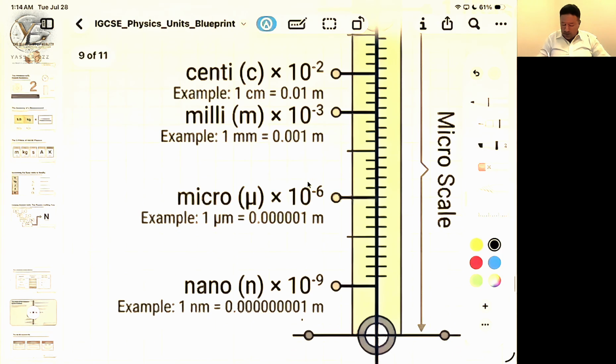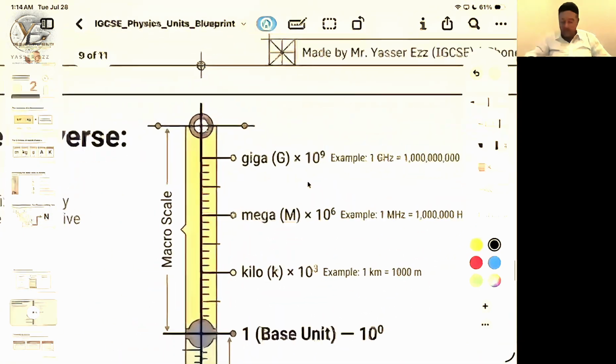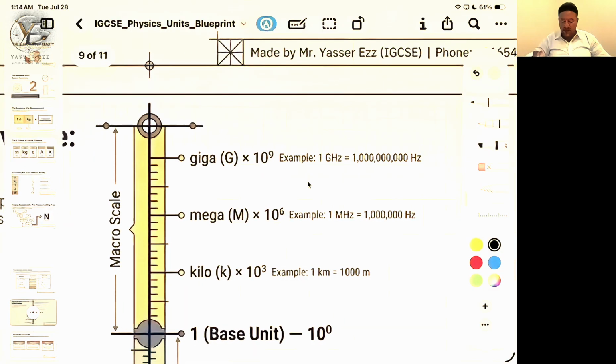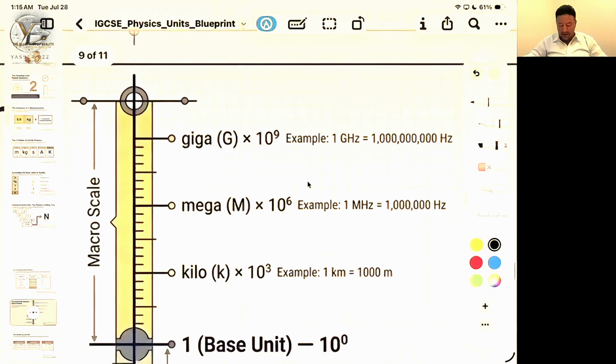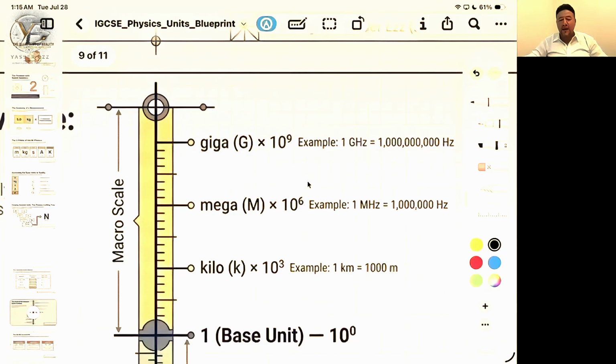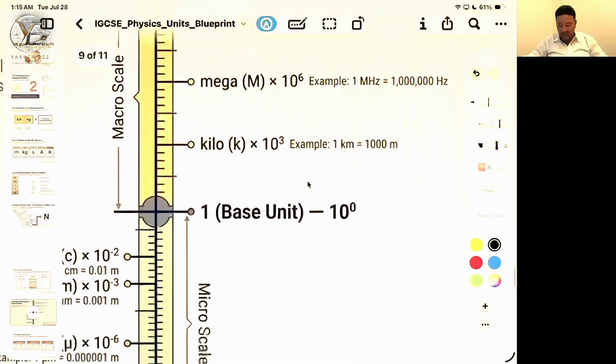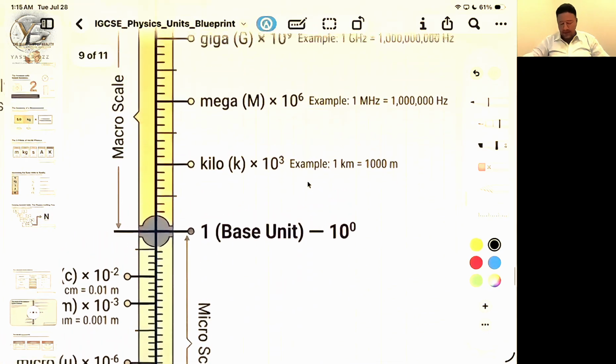Instead of writing all these zeros, because writing too many zeros means you are going to make a lot of mistakes, we have a micro scale and a macro scale.